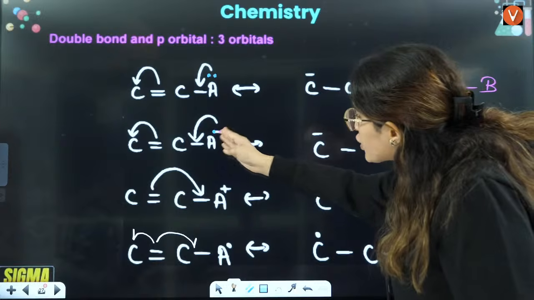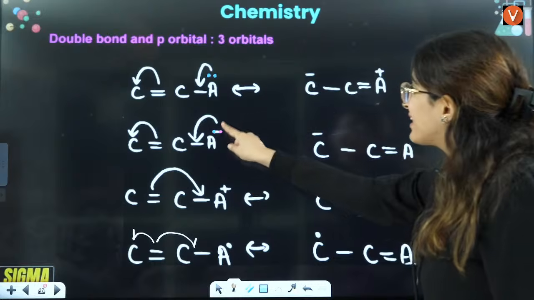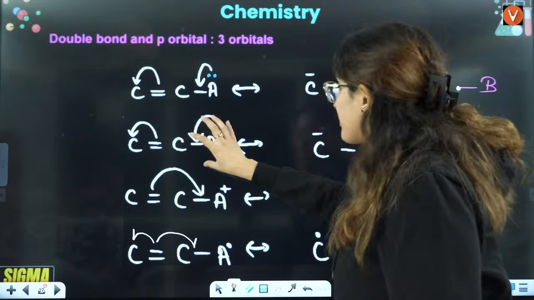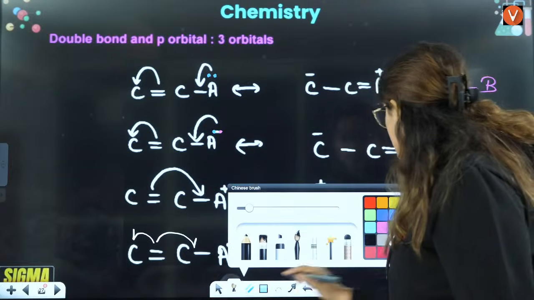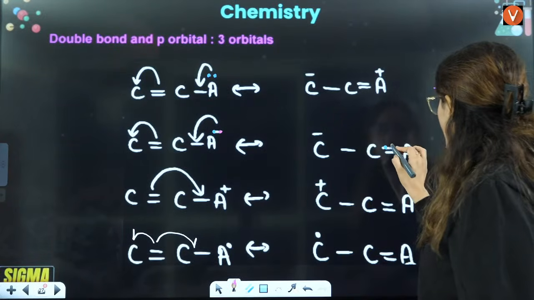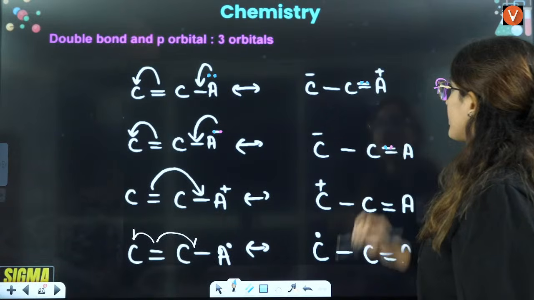Here these two electrons, one electron is of A, one electron is of someone else. So when it gives these two electrons in a shared covalent bond, that means, wait a minute, here one electron is of A and one electron is of C, something else, and here two electrons are of A only.